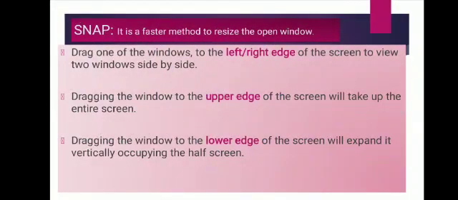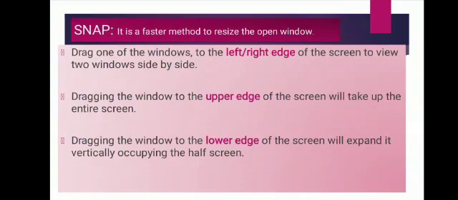Next one is Snap. It is a faster method to resize the open window. Resize means to change the size of the open window. Okay. Windows 7 Snap changes the way you resize the open window on your desktop. Simply by dragging a window to the edge of your screen, it will allow you to maximize it, stand side by side, or stretch it vertically. Let's take a look how it works.